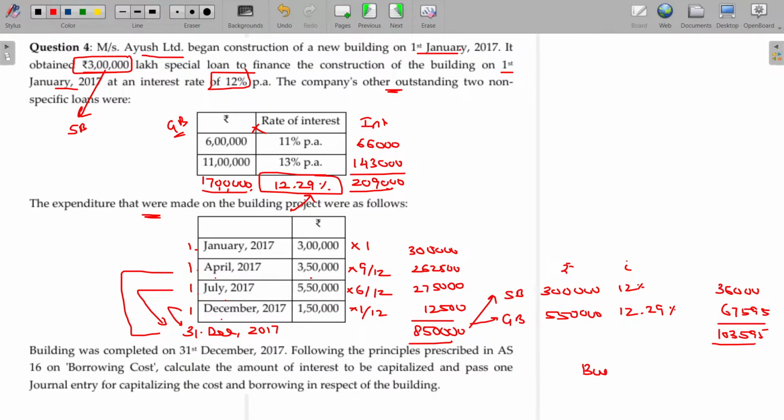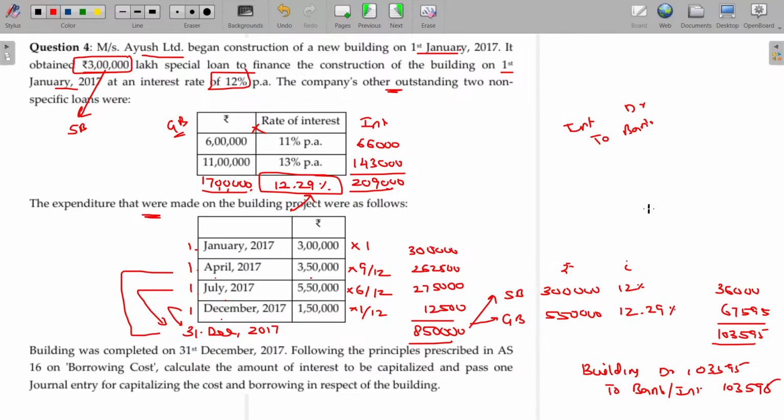What is the journal entry for this? Building account debit, the asset account debit, to bank. The interest payment is not shown here. Otherwise, if you pass the entry like interest account debit to bank, then building account debit to interest. That's how you can capitalize. Usually interest account debit to bank, later that interest is debited to the P&L account, no? But here it is not debited to the P&L account, it is added to the building account. So if you are asked to pass a journal entry, this is the method you have to follow, which is 10 lakhs, 1 lakh 3,595.